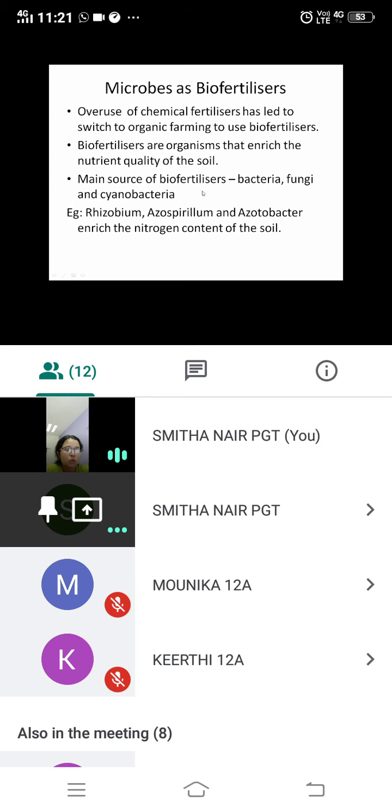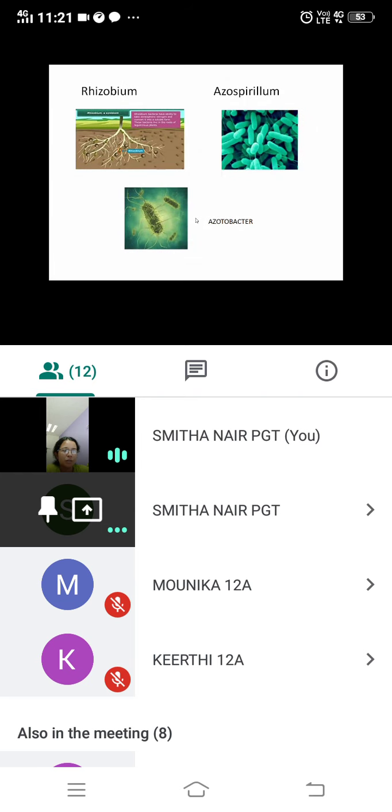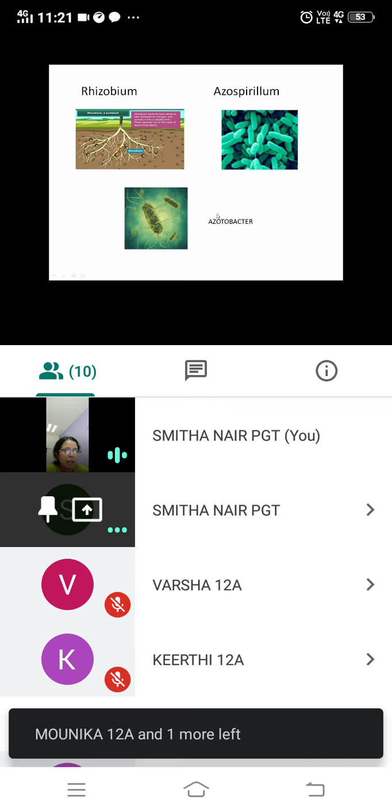These are the main sources of biofertilizers. Examples are Rhizobium, Azospirillum and Azotobacter. These are the biofertilizers that can enrich the nitrogen content of the soil. You already know Rhizobium is a nitrogen fixing bacterium. Azospirillum, Azotobacter, they all are used as biofertilizers.